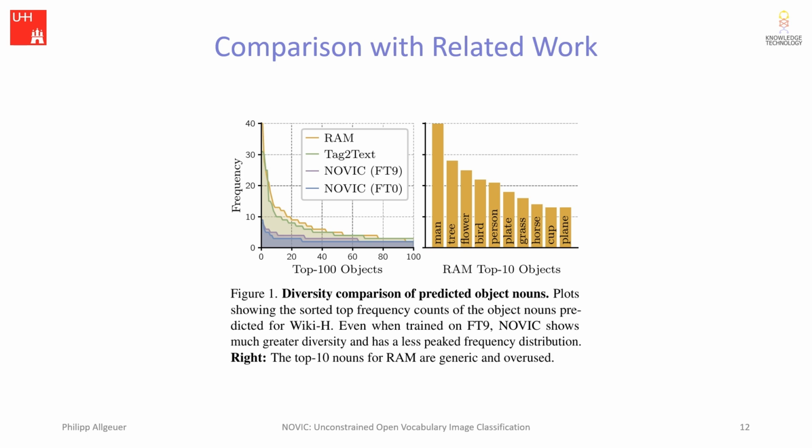When applied to the ImageWolf dataset, for example, RAM and tag-to-text both just predict dog 88% of the time, and never a single dog breed. Novik, on the other hand, predicts 90+ dog breeds with a high accuracy. This highlights the severe lack of diversity and specificity in the predictions of RAM and tag-to-text.